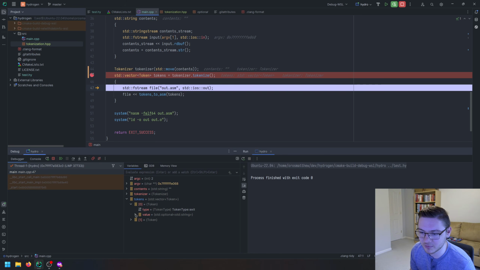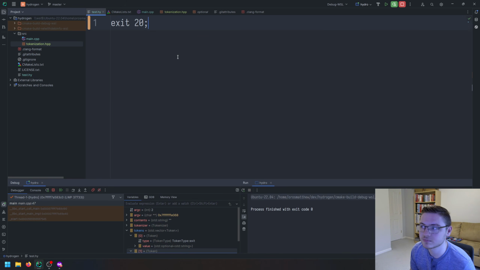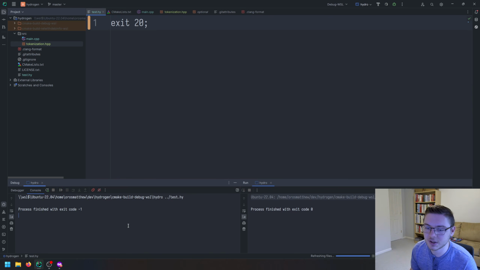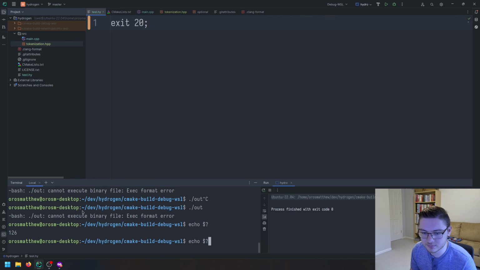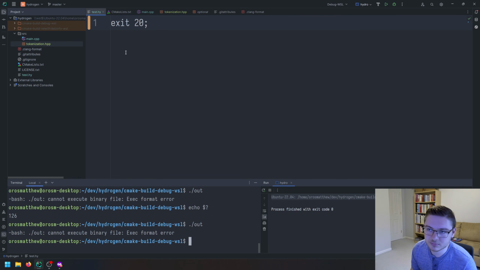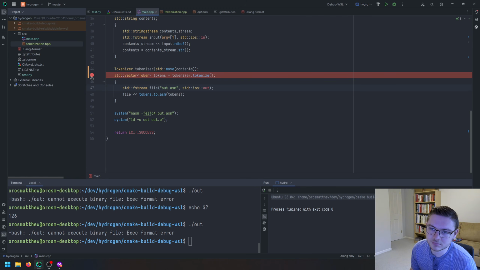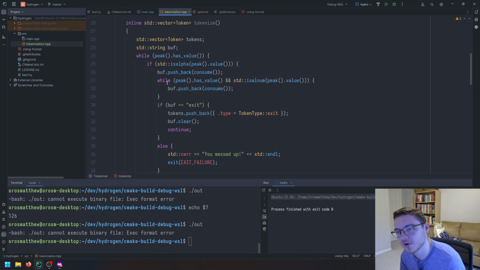So we only have 2 tokens. We have exit and then the integer literal. Is this file saved? It's not getting the semicolon for some reason. This is what happens when you refactor code.